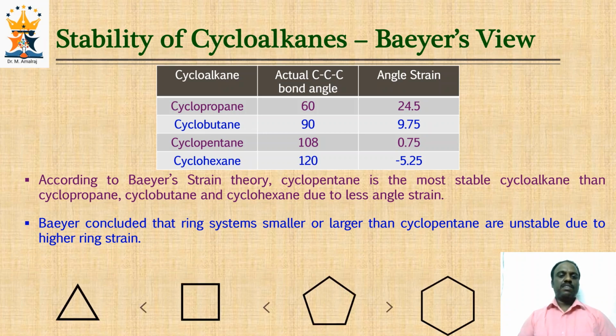So the order of stability as per Bayer's view is that cyclopentane is the most stable, then cyclobutane, cyclopropane as well as cyclohexane. So according to Bayer-Stein theory, cyclopentane is more stable than cyclohexane, but in actual fact, cyclohexane is more stable than cyclopentane. So we need to discuss the limitations of Bayer-Stein theory.